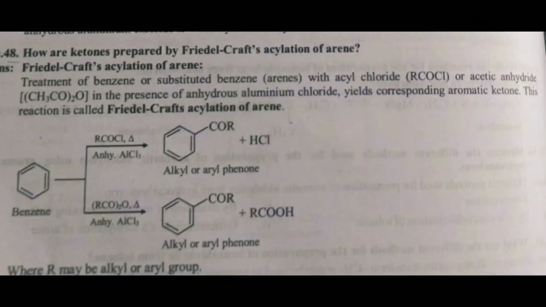This reaction is called Friedel-Crafts acylation of arene. In this reaction, benzene reacts with RCOCl and anhydrous AlCl3 and gives acyl or aryl phenone, where R may be an alkyl or aryl group.